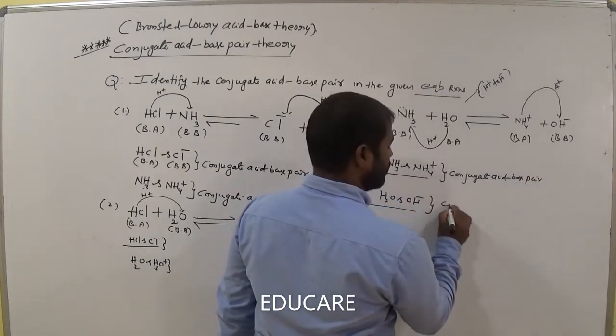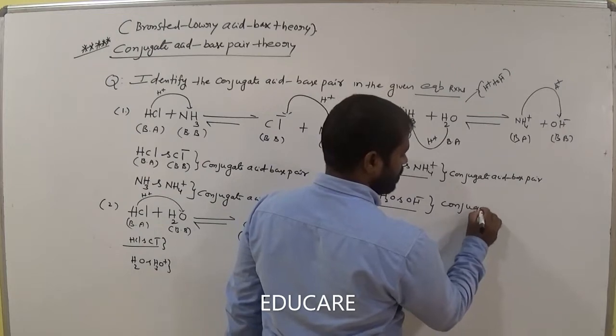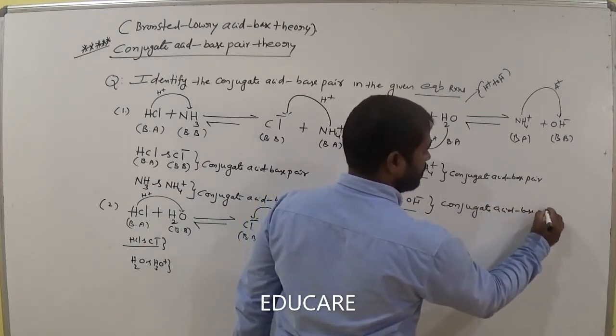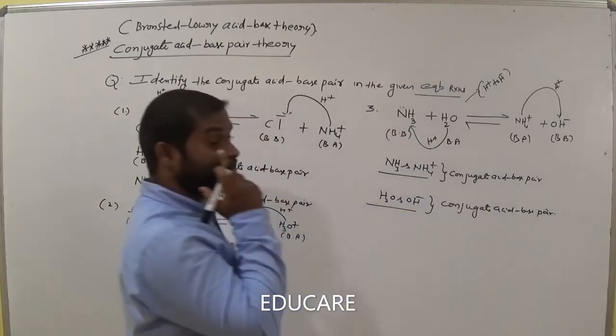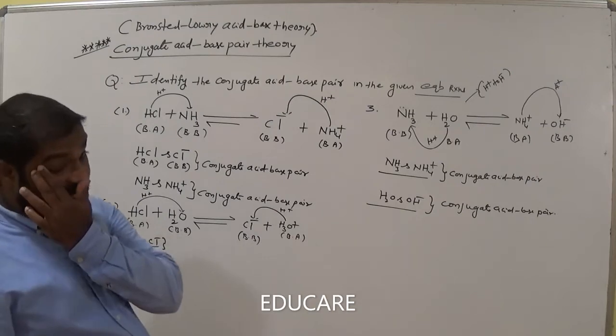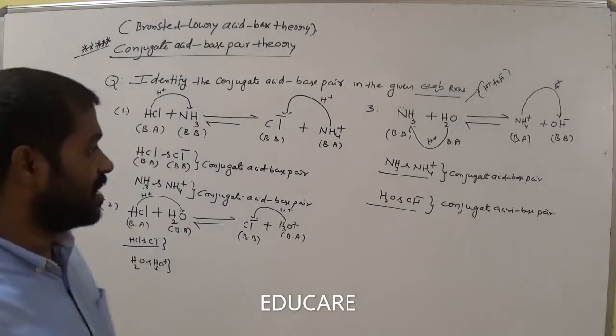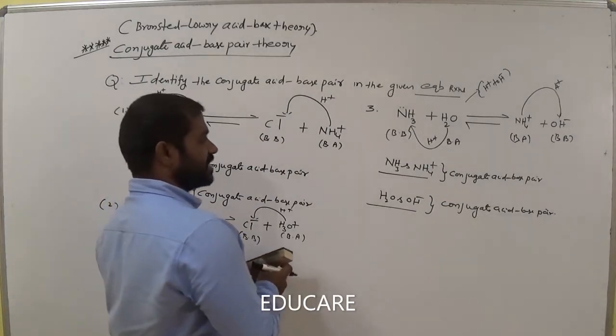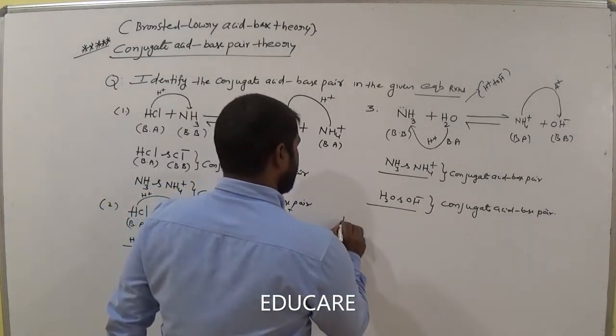And this one is also a conjugate acid-base pair. Is it clear? All of you? Simply, an acid and base pair that differ by a single proton, we call it a conjugate acid-base pair. Is it clear? Let's see the next example.